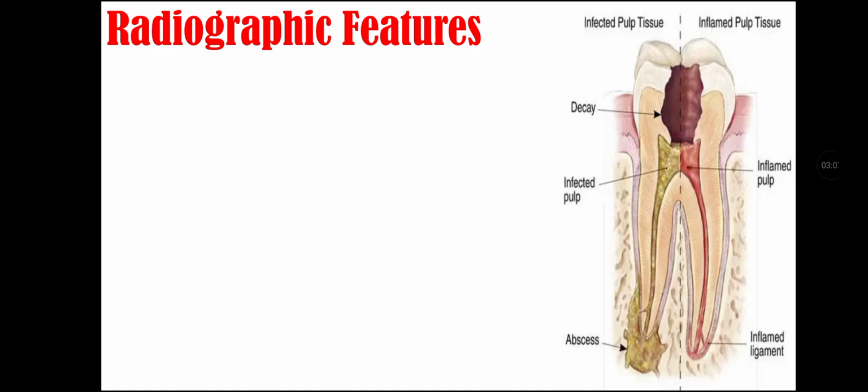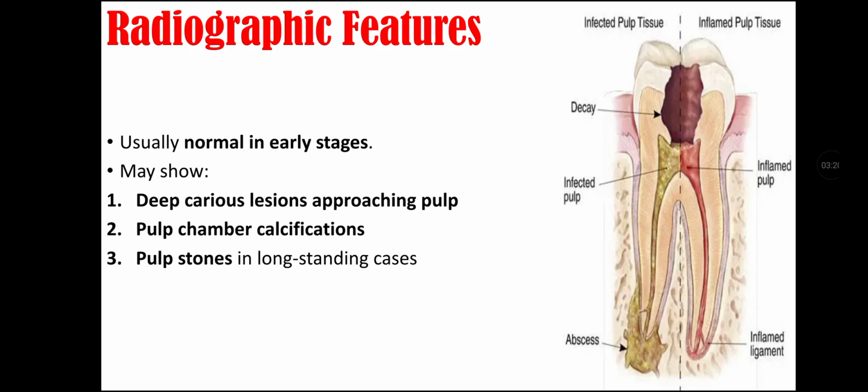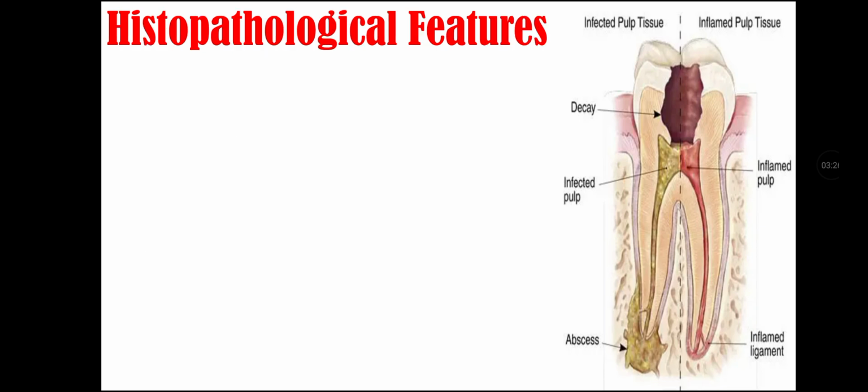Radiographic features of chronic pulpitis. It is usually normal in early stages. It may show a deep carious lesion that is approaching the pulp. Pulp chamber calcification may be present. Pulp stones are present in long-standing cases. There is no periapical radiolucency unless pulp necrosis occurs.